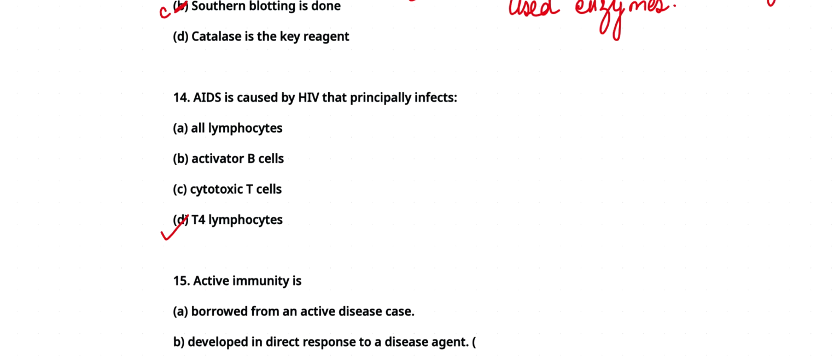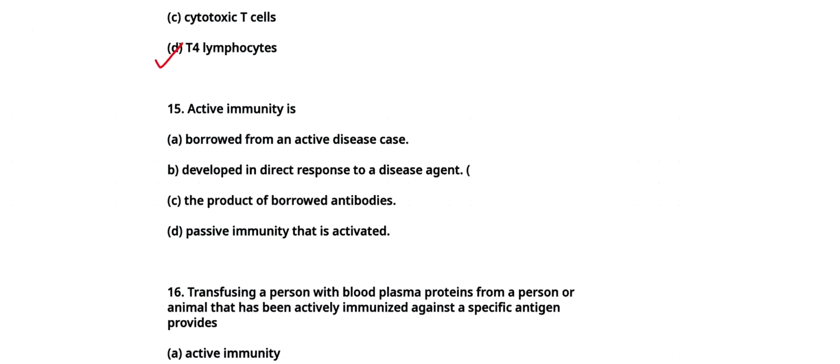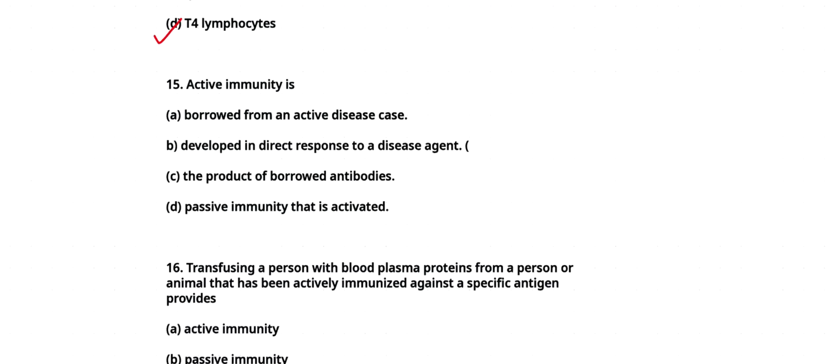Okay. Come to question number 15, that is active immunity. Active immunity is borrowed from an active disease case, developed in direct response to a disease agent, the product of borrowed antibodies, and passive immunity that is activated. Our answer will be B, that is developed in direct response to a disease agent. The individual is actively involved in the production of antibodies.